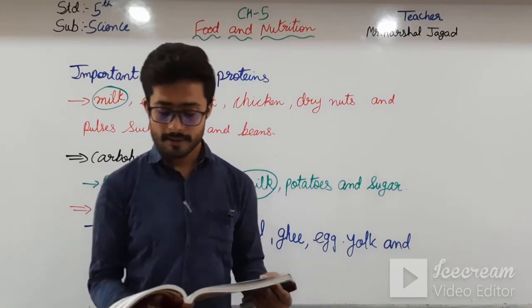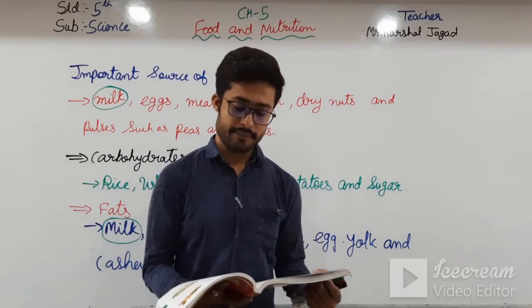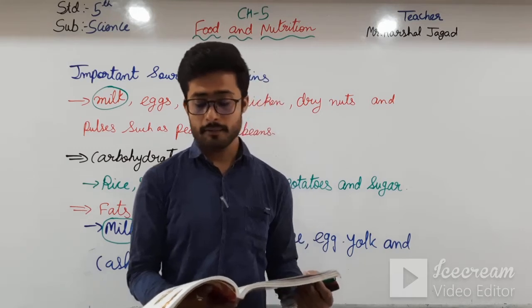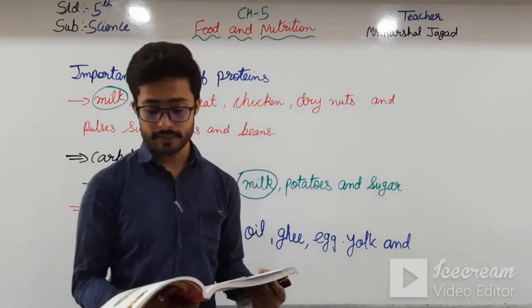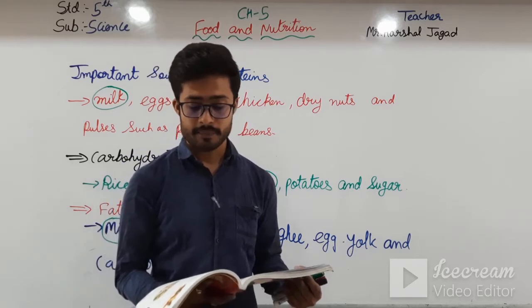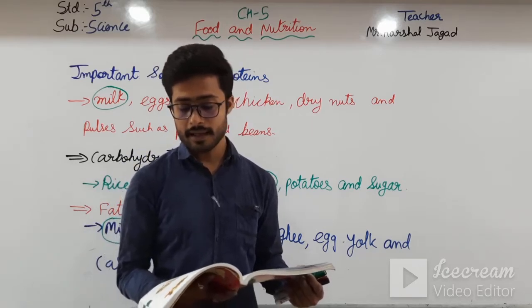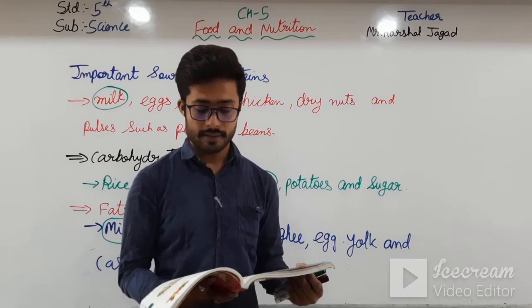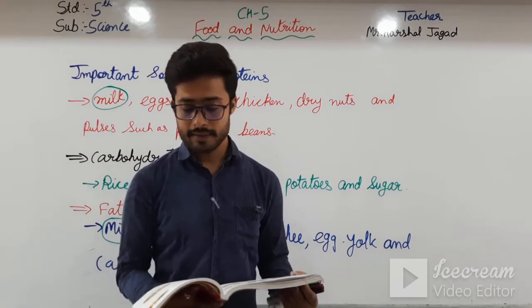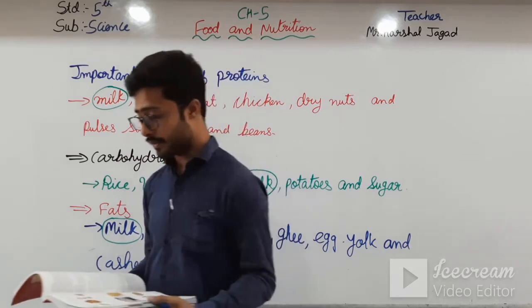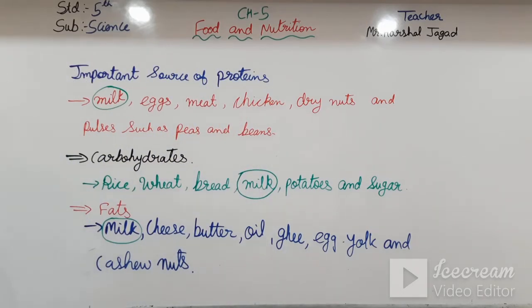Now moving further, minerals. Minerals are protective foods. Our body requires a very small quantity of some minerals. Calcium and phosphorus make bones and teeth strong. Iron helps in the formation of blood in the body. Vegetables, fruits, salt and egg contain minerals. Okay students, so minerals.